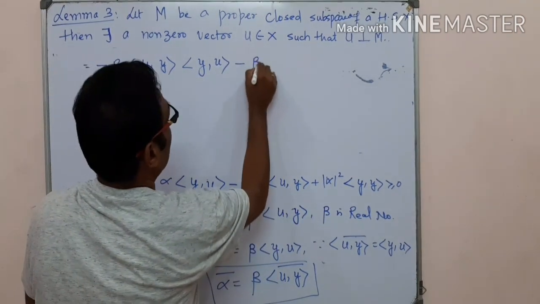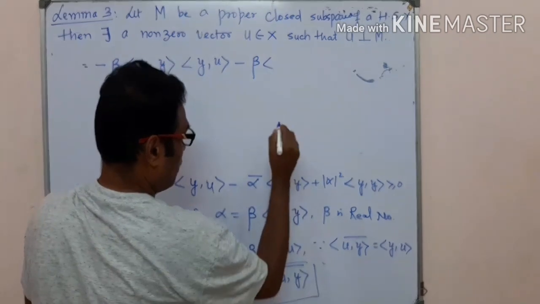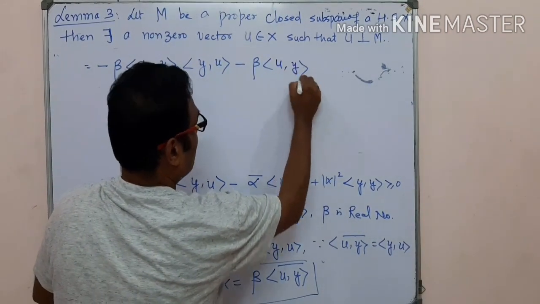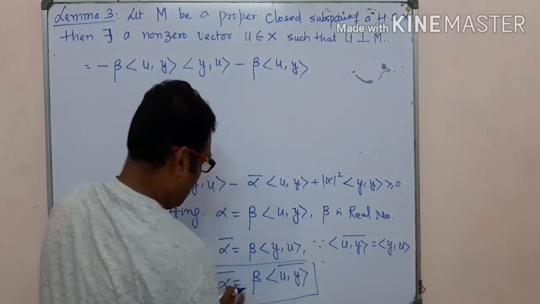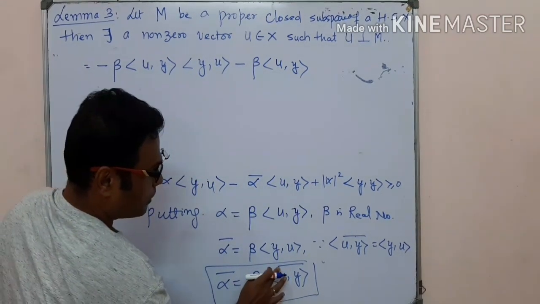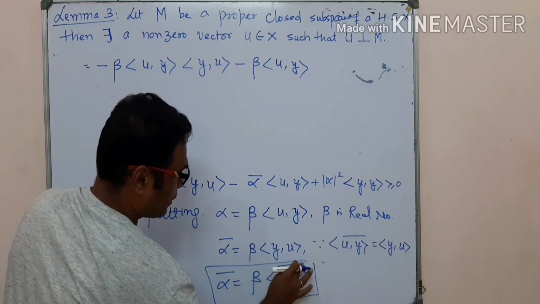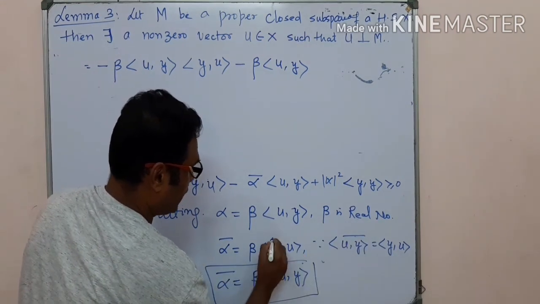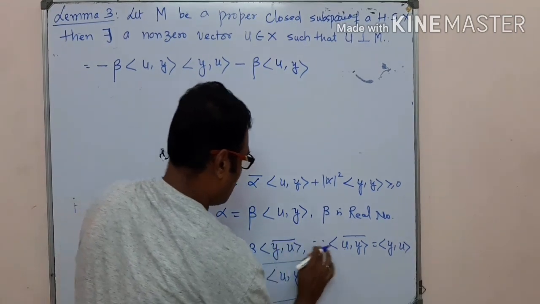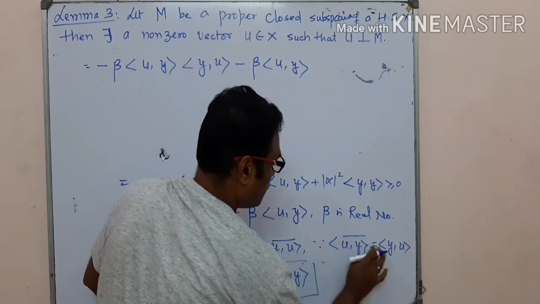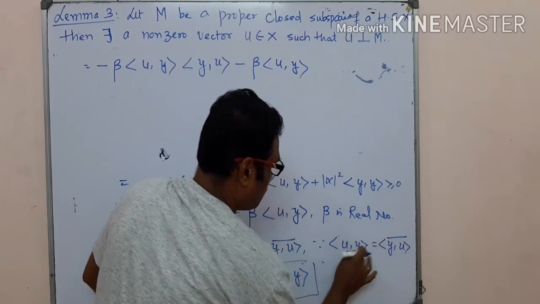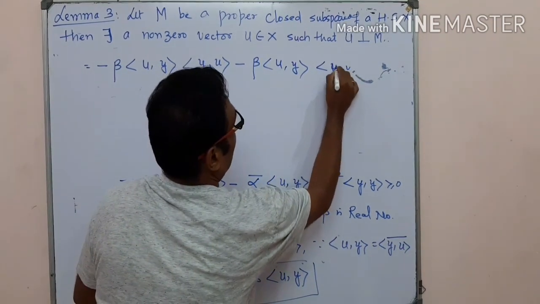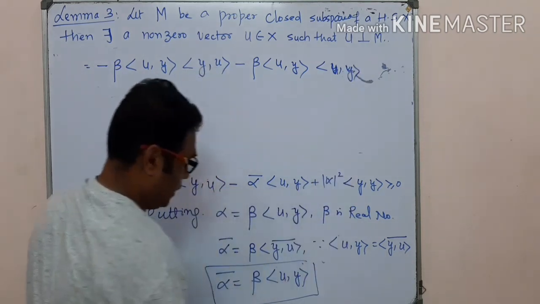Alpha bar is again beta, bar, u comma y, you can take the bar here. So this y comma u is equal to u comma y.